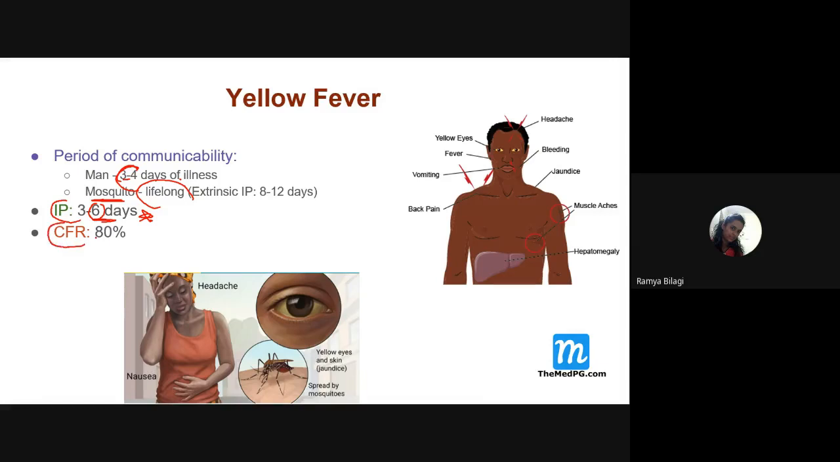Then, what is the case fatality rate? What do you mean by case fatality rate? If a person is affected with yellow fever, the chance that the person will die is the case fatality rate. It is 80%. So there are 80% chances that the individual can be killed because of yellow fever.